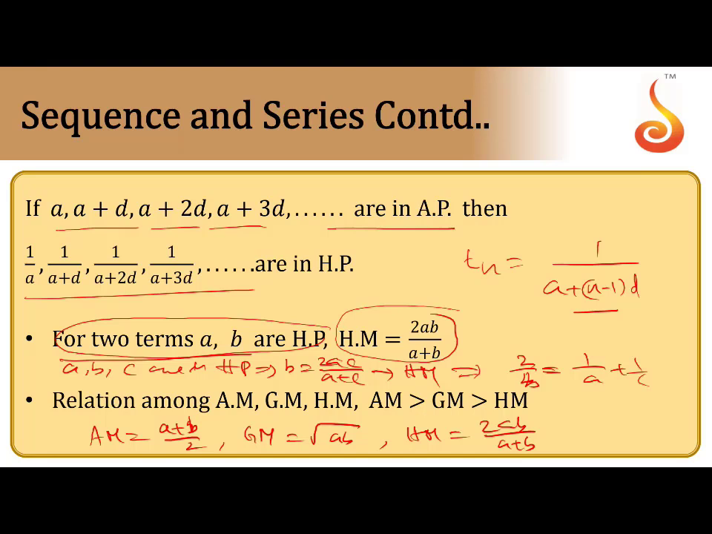And the relation between AM, GM, HM is AM is always greater than GM, which is greater than HM. This property is most important for competitive exams. Clear? That is for HP. Simply, HP is reciprocals of AP.